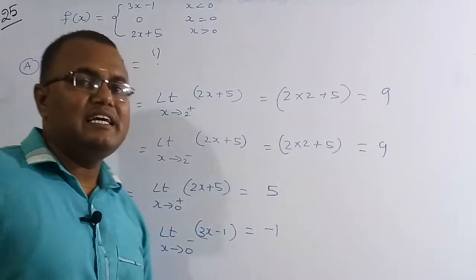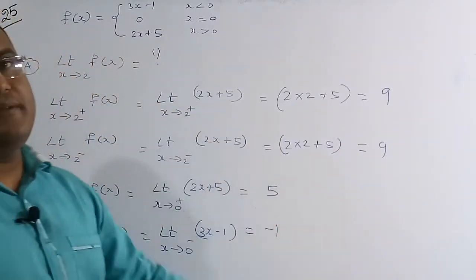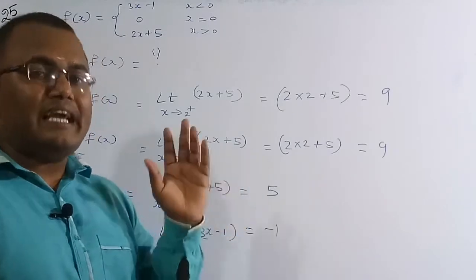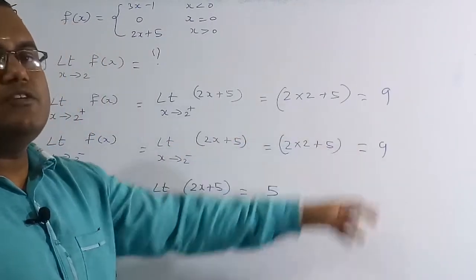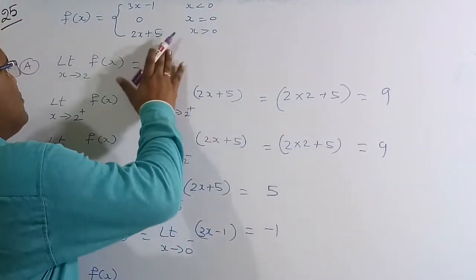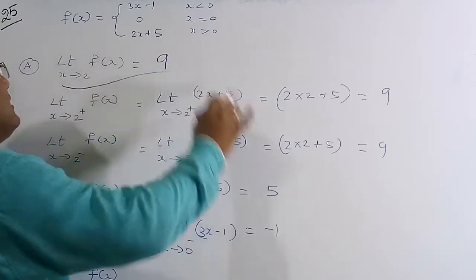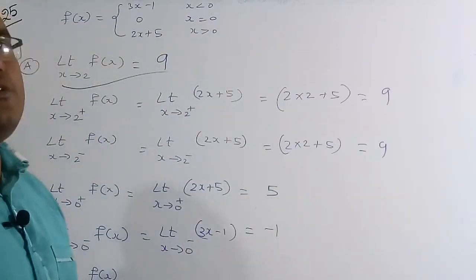So you can see clearly the right hand limit is equal to the left hand limit. Therefore the limit exists at that point and is equal to 9. This is the correct solution of this question. For the A part, the limit x tends to 2 of f of x is equal to 9.